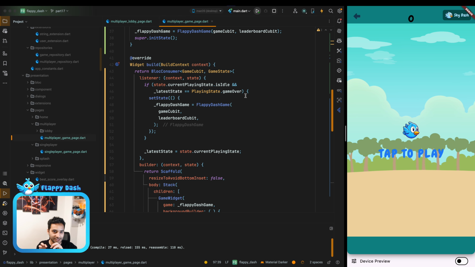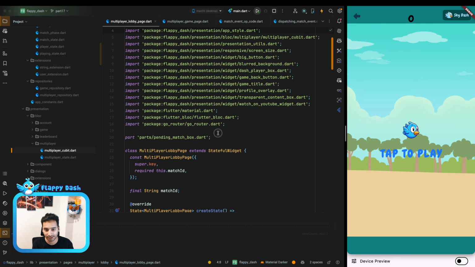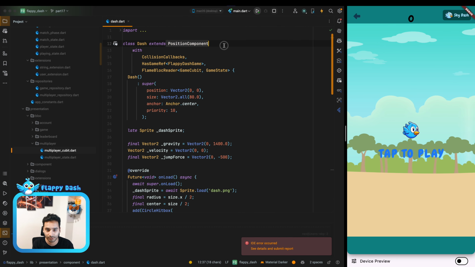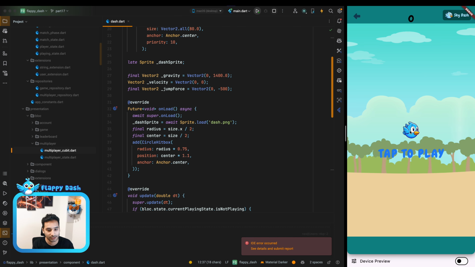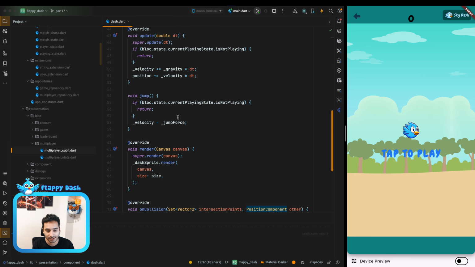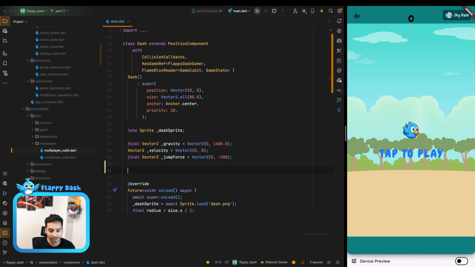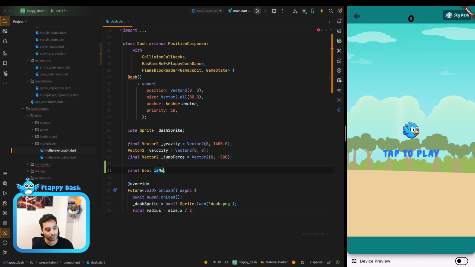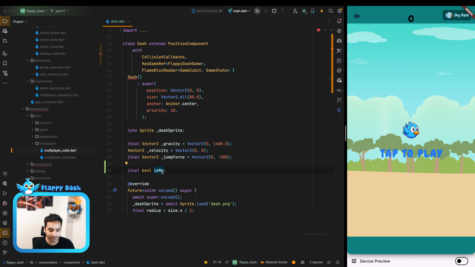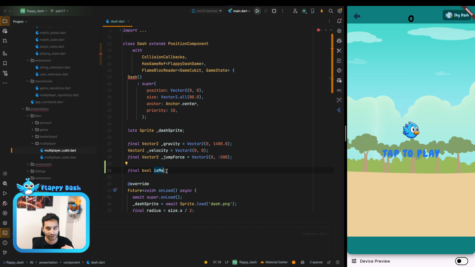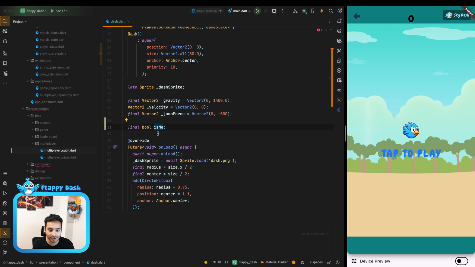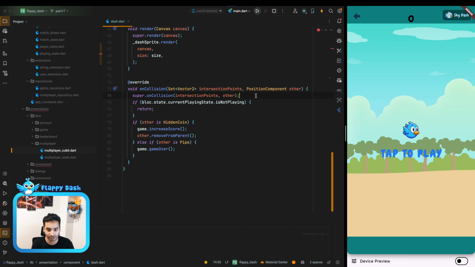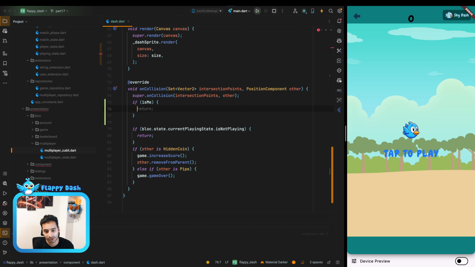Okay, so to have other players in this page, we need to mutate the dash object that we have. As you remember, it's a position component, and we just show and render the bird, and also we just move it, and it has some collision detections. So to get started, we can have a boolean, and it is called isMe. It is true whenever the dash is for us, and it is false when the dash is not for us, it is for other players. For example, we can just disable the collision detection for the dash that is not ours. So we can say if dash is not me, just return.